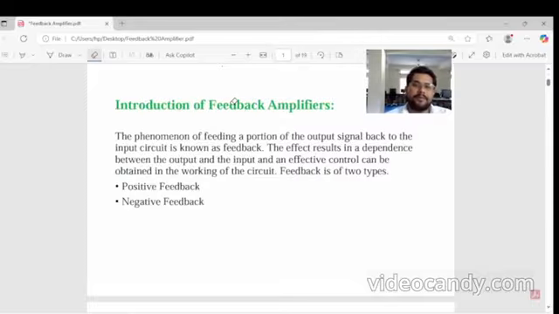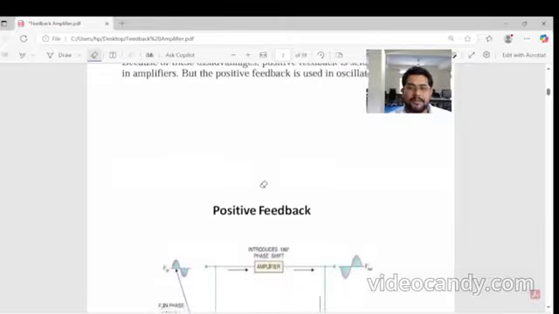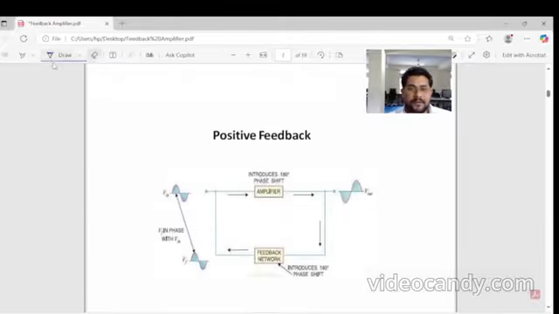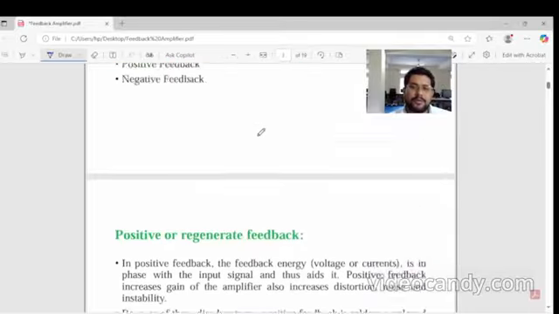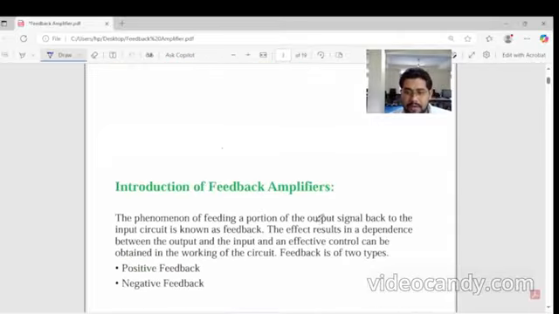Introduction of feedback amplifier: the phenomenon of feeding a portion of the output signal back to the input signal. This is the output signal, and some portion of the output signal we are giving again, using the feedback, to the input signal. So the definition is: some part of the output signal we are giving back to the input signal. This system is known as a feedback system.